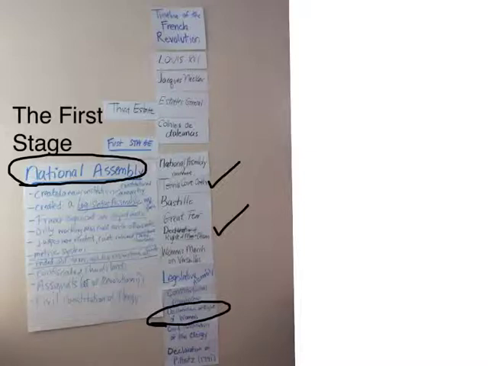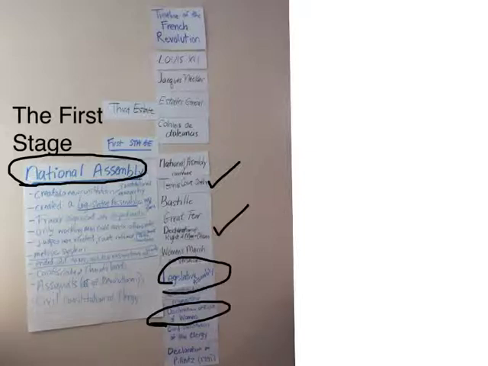It's not that radical. Another important thing we talked about was how the National Assembly is going to create the new legislative body of France called the Legislative Assembly, and they are going to have most of the power in France. The government will still be a constitutional monarchy, meaning there will be a king, but Louis has really no powers. He's more of a figurehead. And this Legislative Assembly is then going to go on to create a lot of the reforms that we have on our poster here.